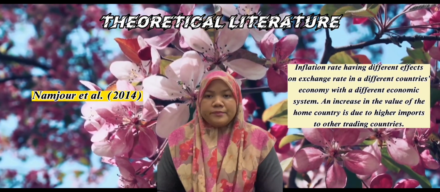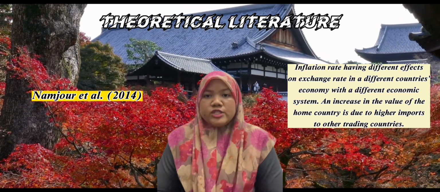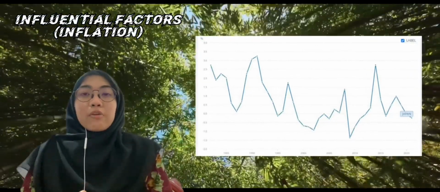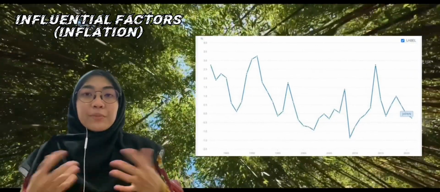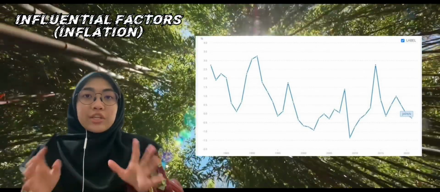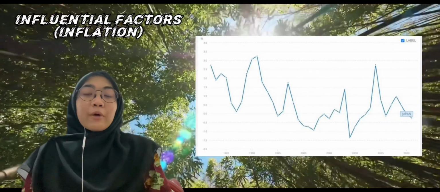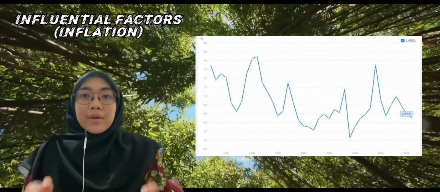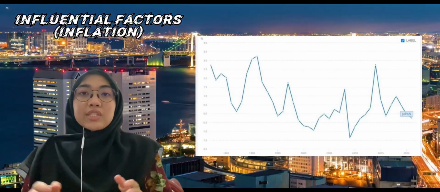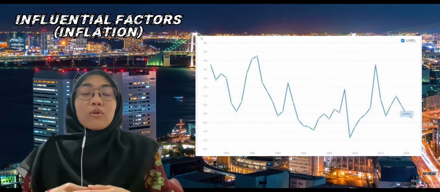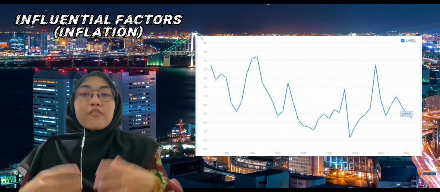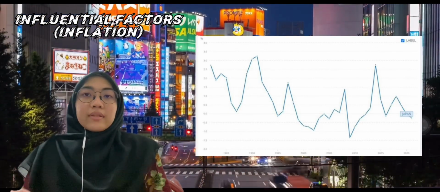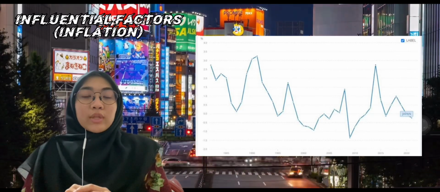An increase in the value of the home country is due to higher imports from other trading countries. The inflation rate in Japan is moderate. Somehow, from 1982 to 2021, Japan reached a negative and high inflation rate. Japan's lost decade was a period that lasted from about 1991, when its once brisk economy experienced a major decline. The Bank of Japan's BOJ decision to raise interest rates to calm the real estate market contributed to the economic downturn. From 2018 to 2021, Japan again showed a decreasing inflation rate pattern until it reached negative 0.2 in 2021.